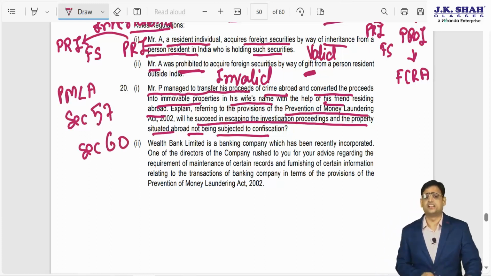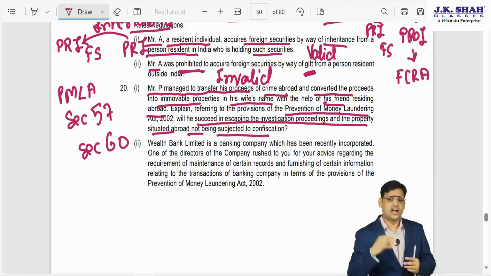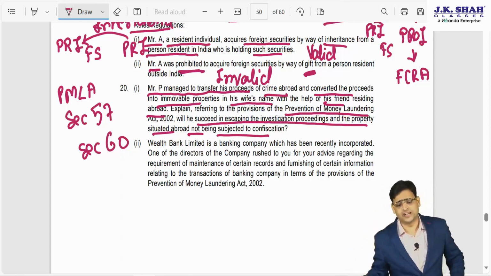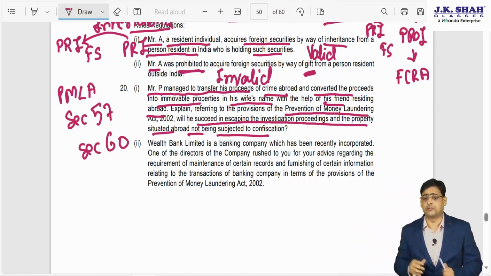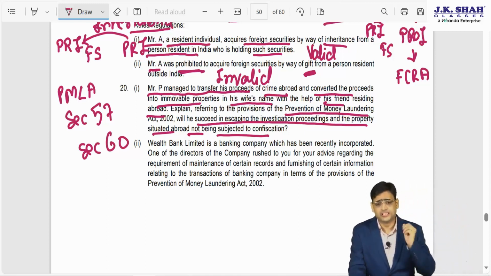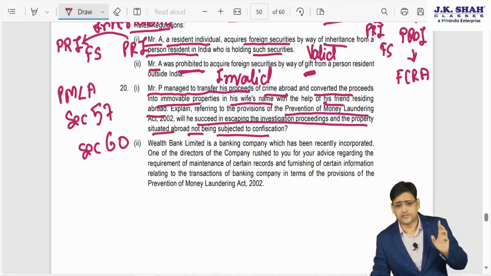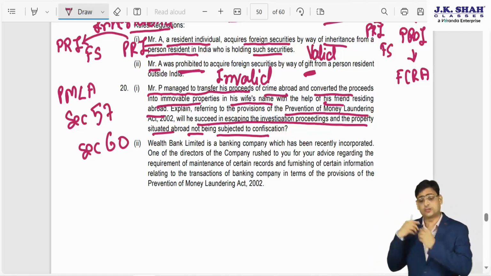What we have studied there: if any person has committed some scheduled offences in India and has assets outside India, it can be dealt with, but the investigation officer will make an application to the special court. The special court will send a letter of request to a foreign country, that is, the contracting state.